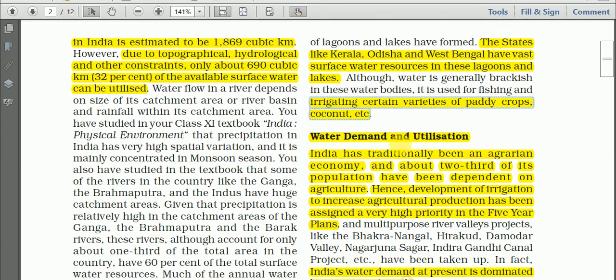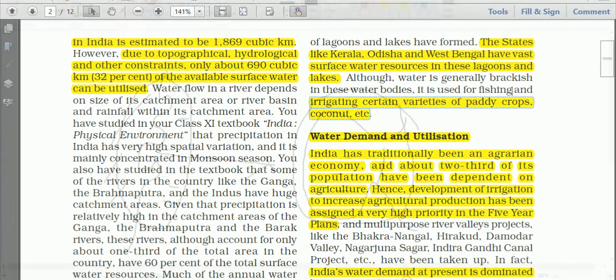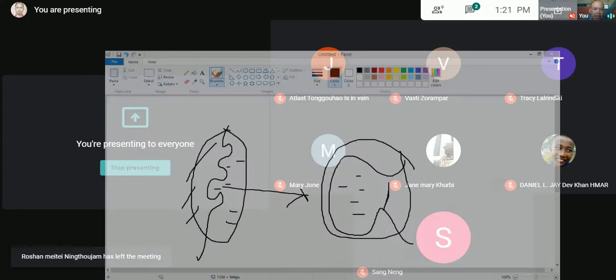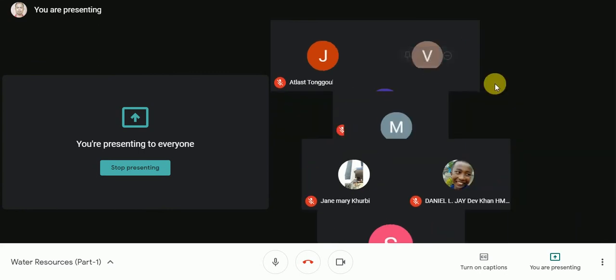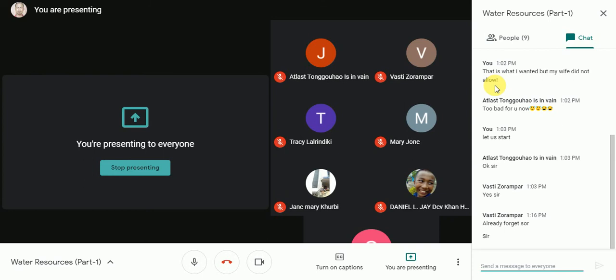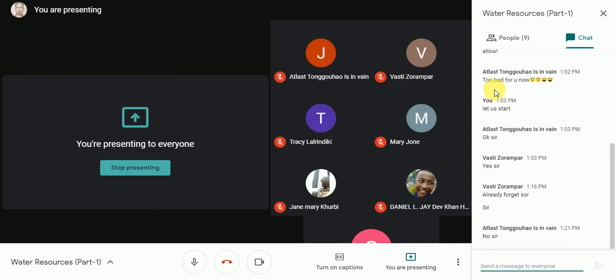Okay, any question up to here, boys and girls? Any question up to here about lagoons and backwaters? Okay.